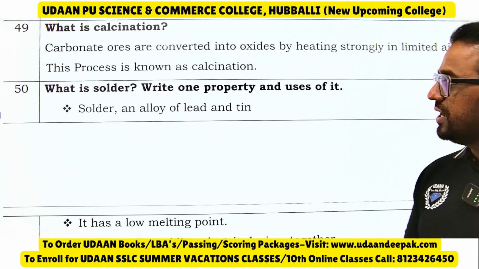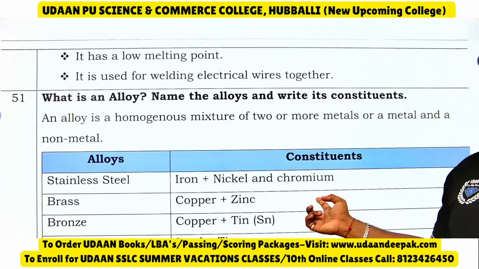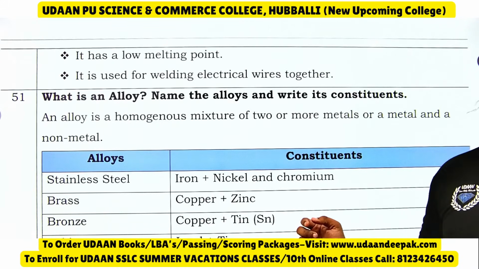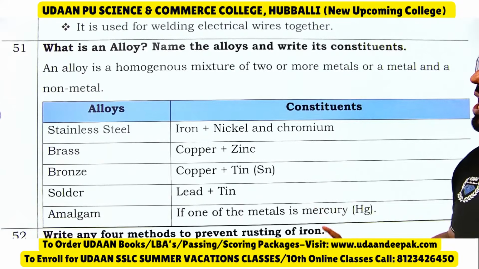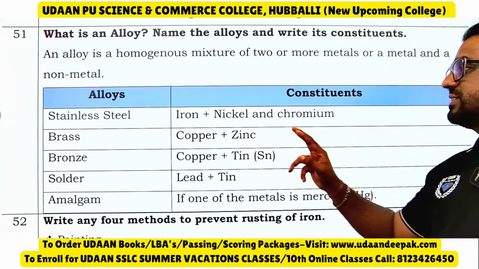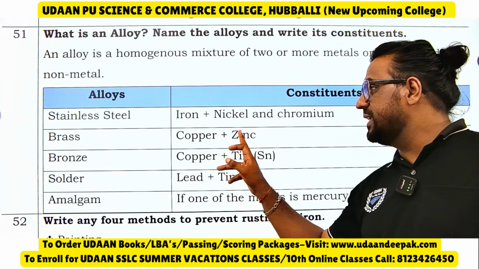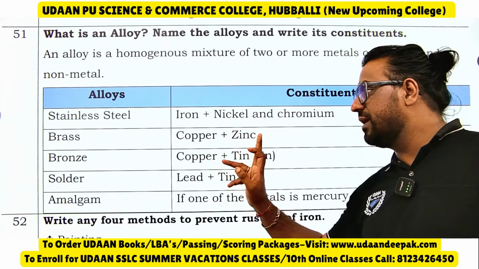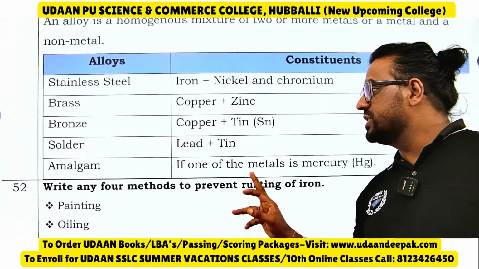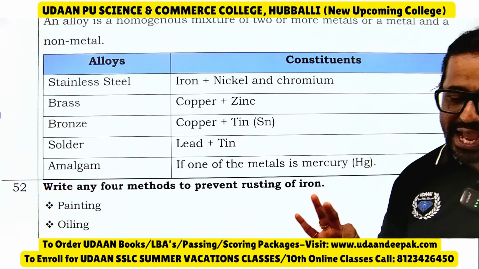Solder has a low melting point. It is used for welding electrical wires together. So what is an alloy? An alloy is a homogeneous mixture of 2 or more metals, or a metal and a non-metal. Stainless steel is iron plus nickel and chromium; brass is copper and zinc; bronze is copper and tin; solder is lead and tin. Amalgam: if one of the metals is mercury, we call it an amalgam.